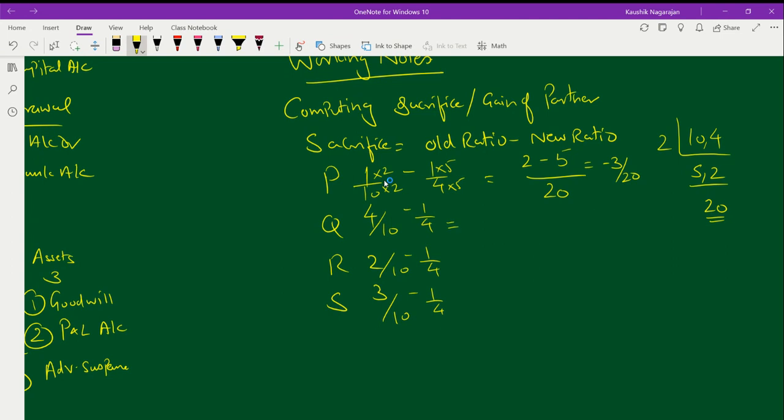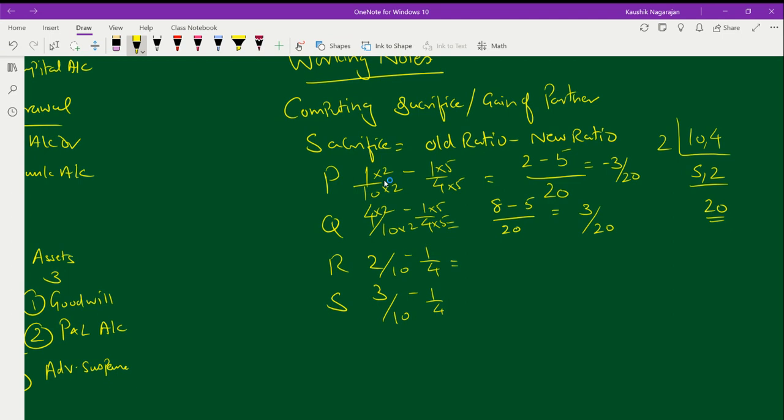The next one for Q, 20 will be the base, into 2 and into 2. 4 twos are 8, minus over here 4 fives are into 5. So 8 minus 5 by 20. This gives me 8 minus 5 is positive 3 by 20.